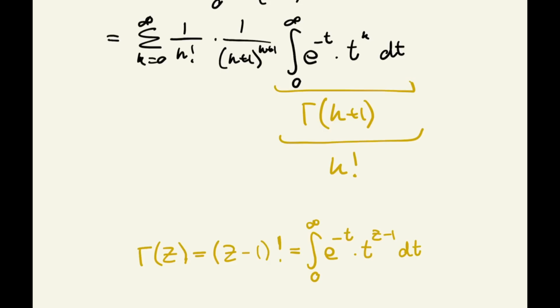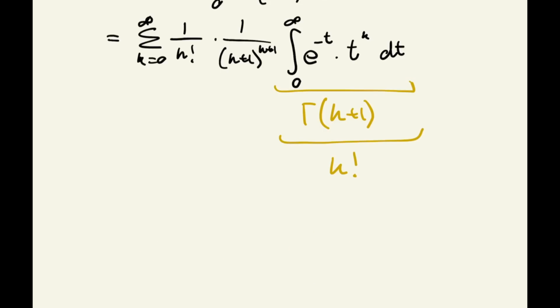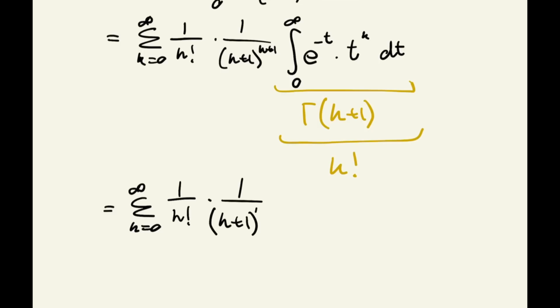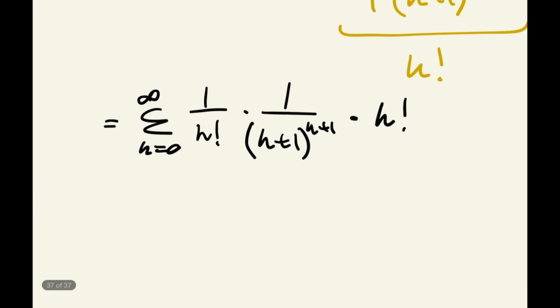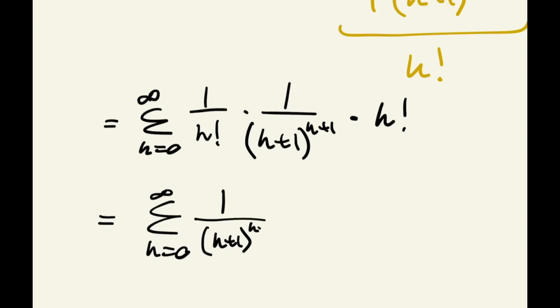So I'm going to get rid of the gamma function, just for a moment, so I've got some space. Here we go. So we've got the sum now from k is 0 up to infinity of 1 over k factorial times by 1 over k plus 1 to the power of k plus 1 times by the result of this integral, which is k factorial. Now hopefully you can see how this k factorial here and this k factorial here cancel each other out, and so what we get left with is the sum from k is 0 up to infinity of 1 over k plus 1 to the power of k plus 1.